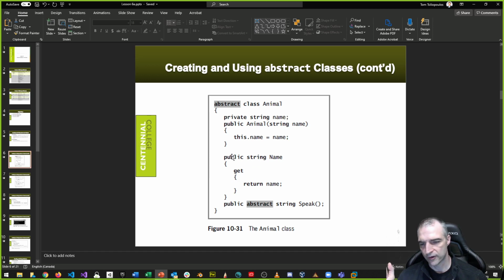Here we have a public string name. So this animal is the public constructor, right? Animal of name. So it takes the name as required, and also we can get the name. There's no setter, so it's a read-only property for the name itself. And then we have this public abstract method called speak.